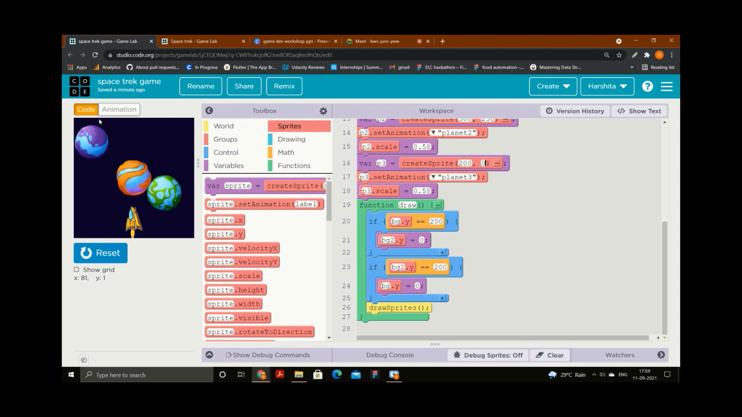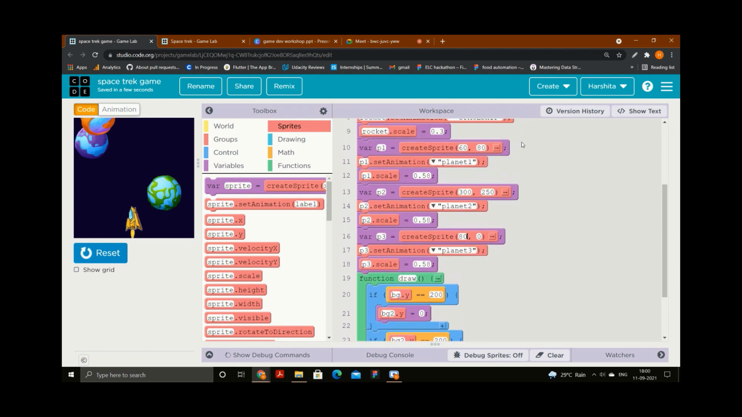I will keep it like 80. Okay, I will keep it like 80. It will come from this area, from the top, and x will be 80. Okay, right now it will be visible. But see, they are stationary. I need to give velocity to them. They are stationary right now.